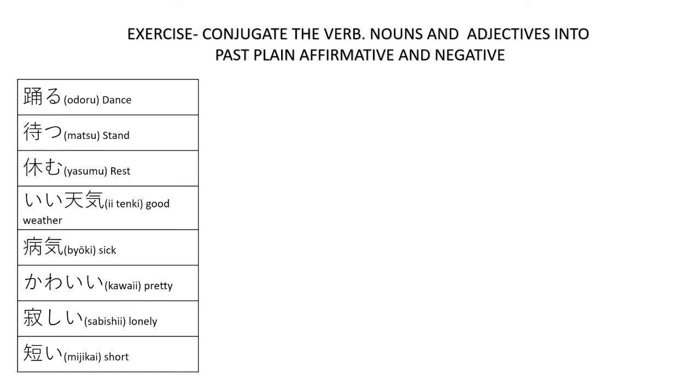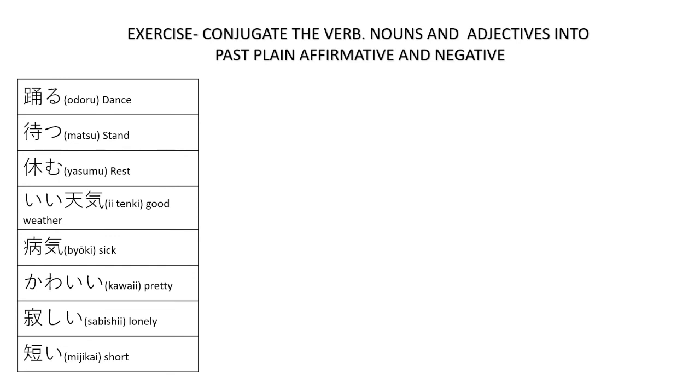Byouki, sick. Kawaii, pretty. Sabishii, lonely. Mijikai, short. You can pause the video, try and conjugate the words, or you may continue watching for the answers.